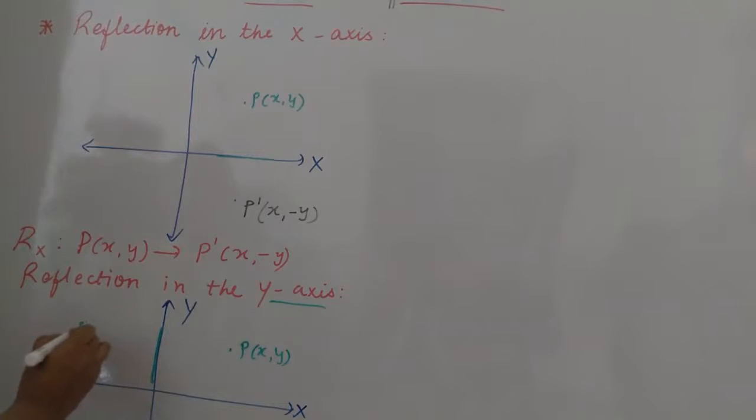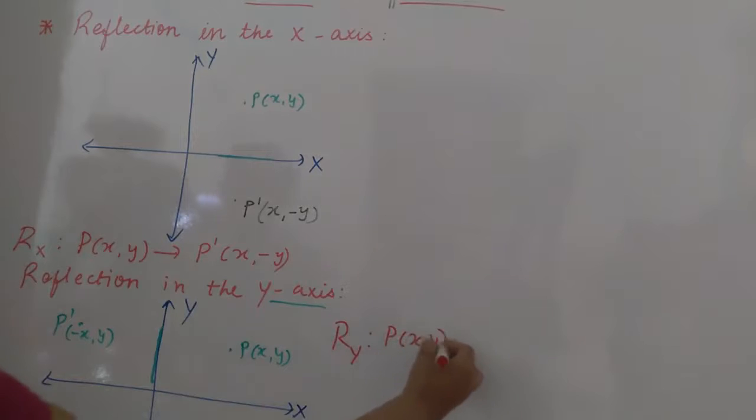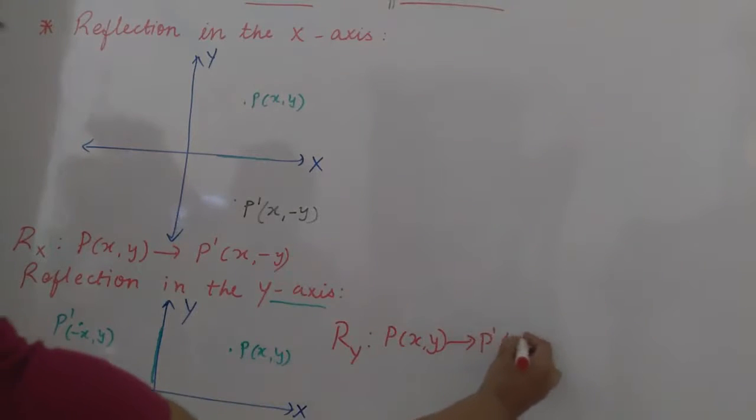So this is your P dash, and which coordinate changes here? You see, it is under the y-axis. So the y will not change because it lies the same, but the x coordinate changes. So here we can say (-x, y). So which coordinate changes? The x coordinate, and the x coordinate is known as the abscissa. So here the abscissa changes and the ordinate remains the same. So I can write here: reflection under the y-axis of point P(x, y) is P dash (-x, y).